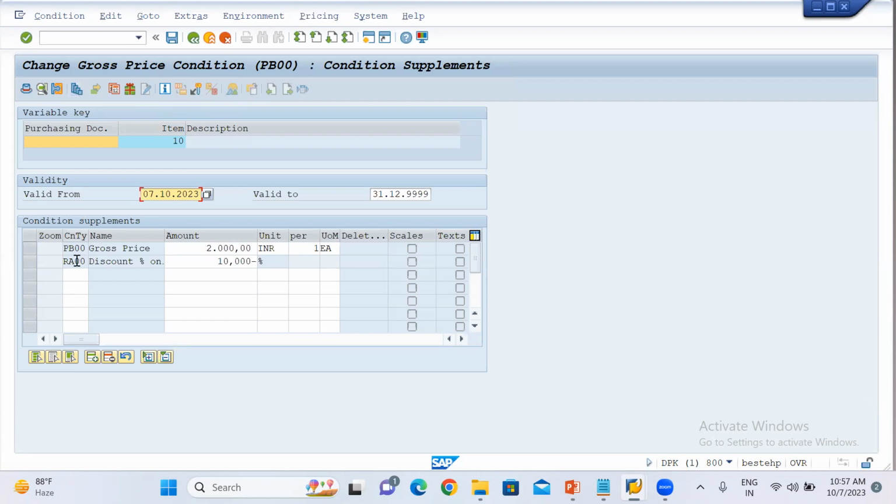Scale means, let's say the company will purchase 1,000 quantity, and the vendor demands 5,000 per quantity. And then the vendor says, if you purchase 50,000 quantity, you will pay only 3,000. So by increasing the quantity, the price will be lower. In this way, you can use the scale also, but I am not using this.